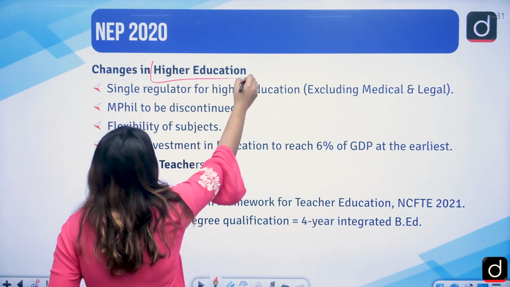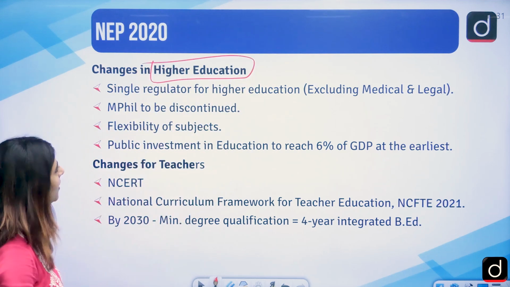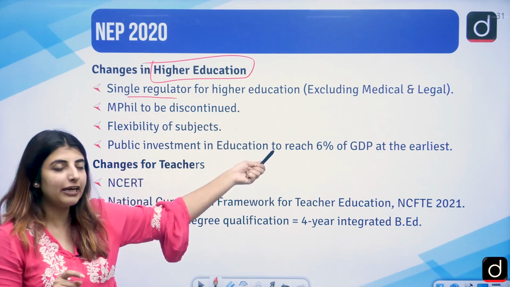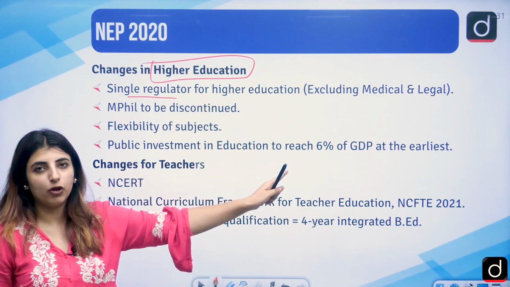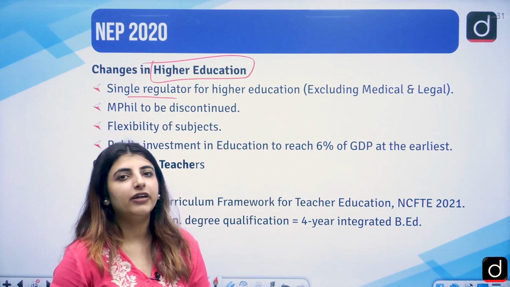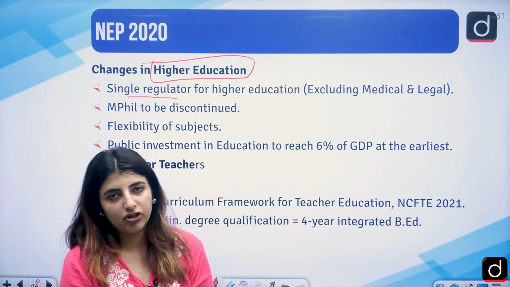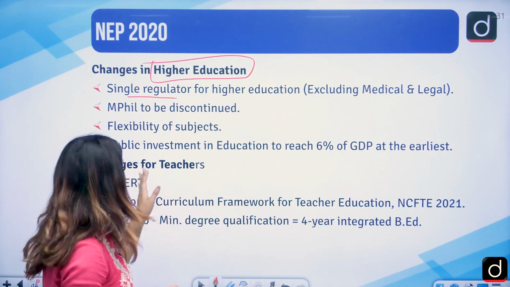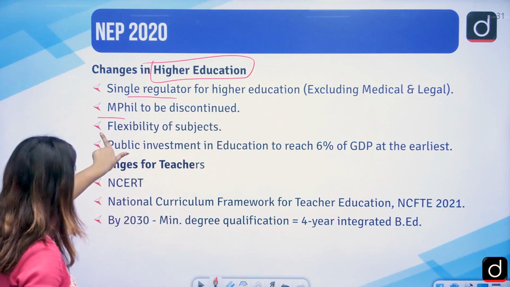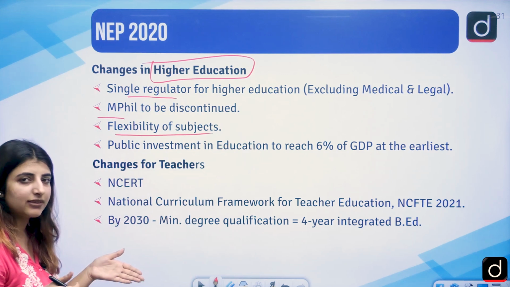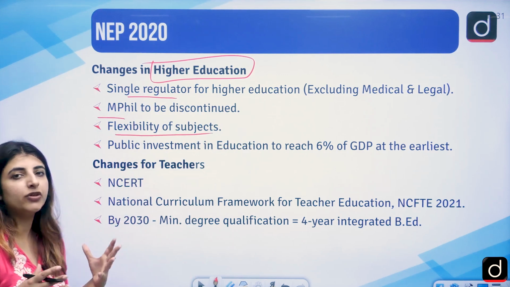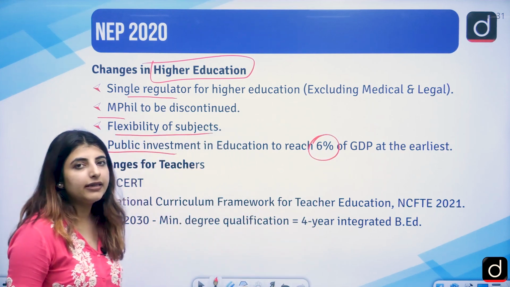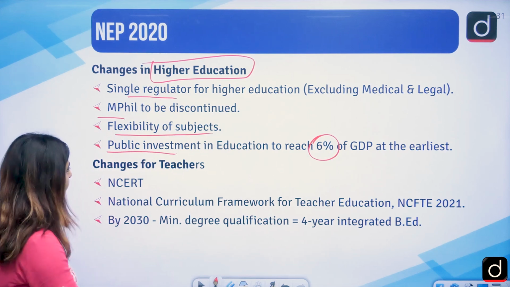Now comes higher education. What have been the changes in the higher educational sphere? A single regulatory body for higher education should be there, which will exclude medical and legal bodies. So anything related to medical or legal education will have different regulatory bodies, right? But apart from that, in the higher education sphere, only one body will be there. MPhil to be discontinued. Flexibility of subjects, you can choose one way or the other, so there is no rigidity. Public investment in education to reach 6% of GDP at the earliest. This was in the higher educational sphere.